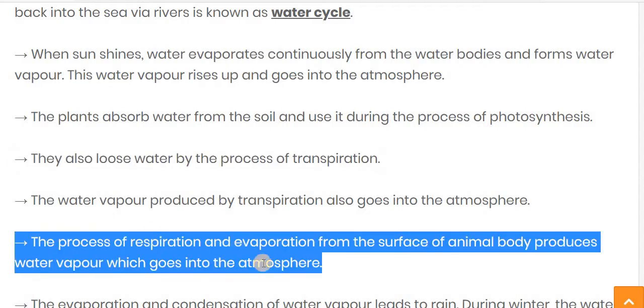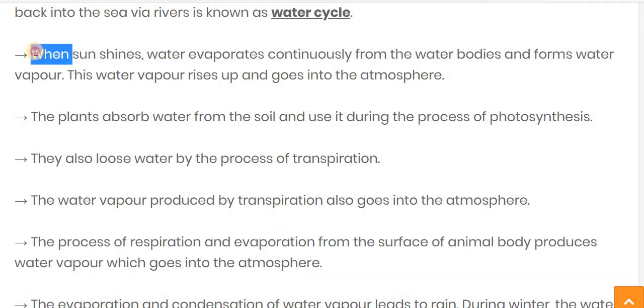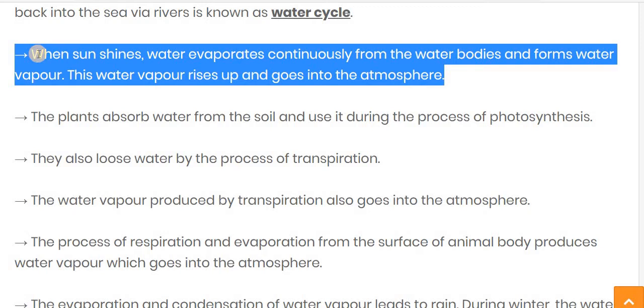The process of respiration and the evaporation from the surface of the animal body also produce water vapor, which also goes into the atmosphere. One is evaporation from the water bodies due to sunshine, converted into water vapor.